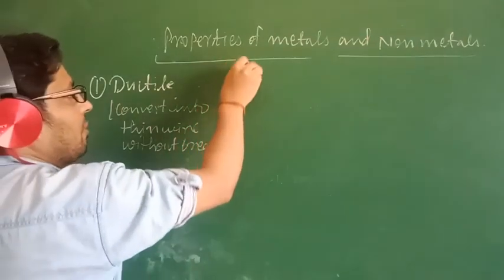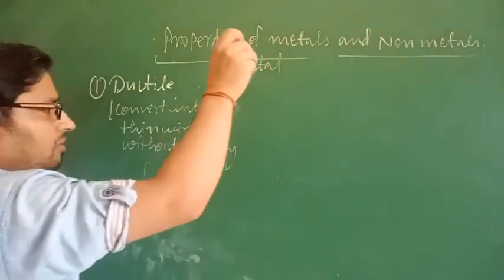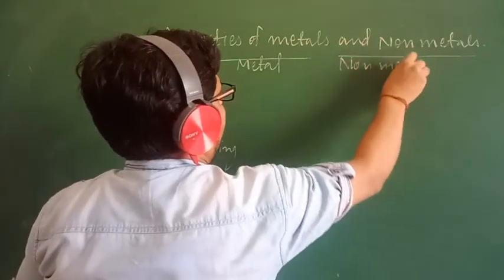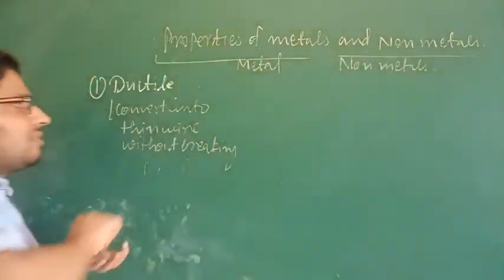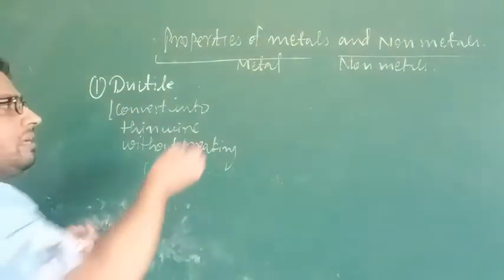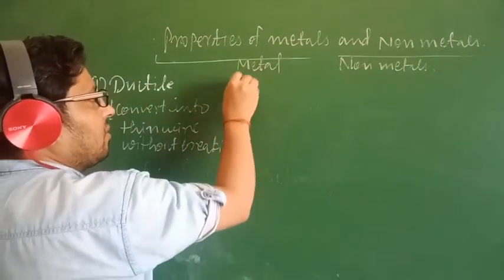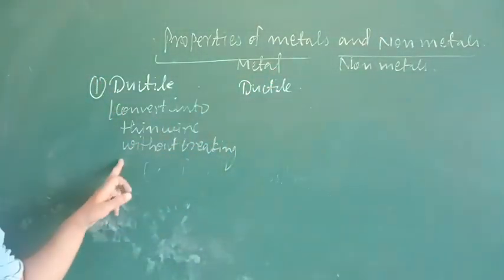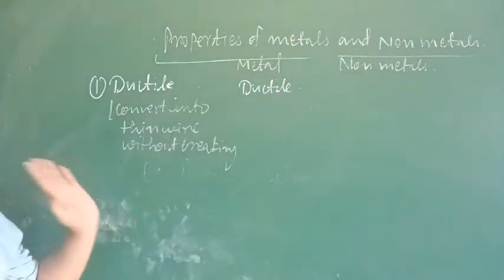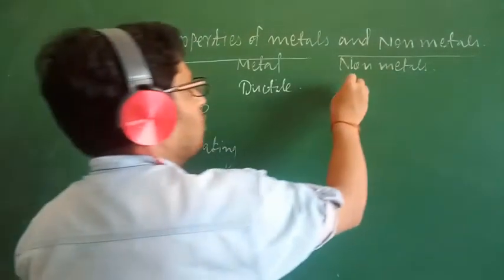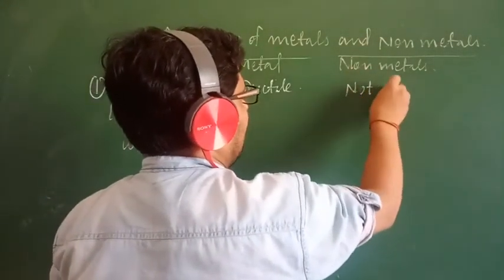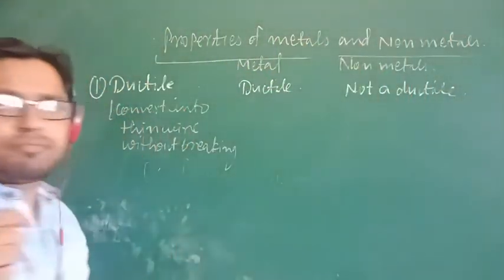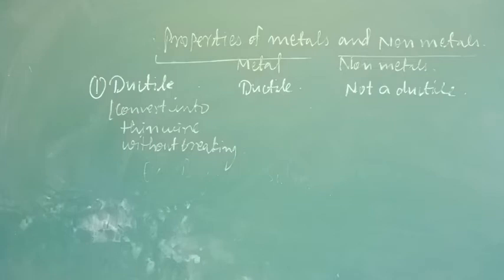So one side I am writing metals, one side non-metals. Metals are ductile. What is the meaning of ductile? I mentioned it here. Metals can be converted into a thin wire without breaking, whereas non-metals are non-ductile. That means they can't be converted into a thin wire.